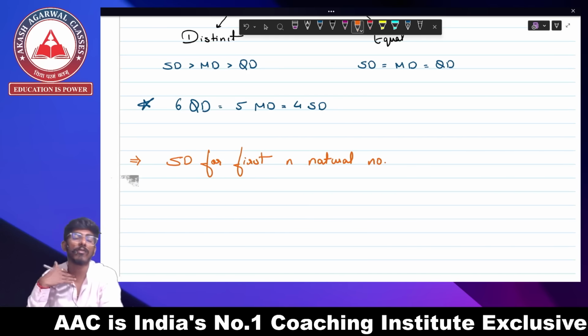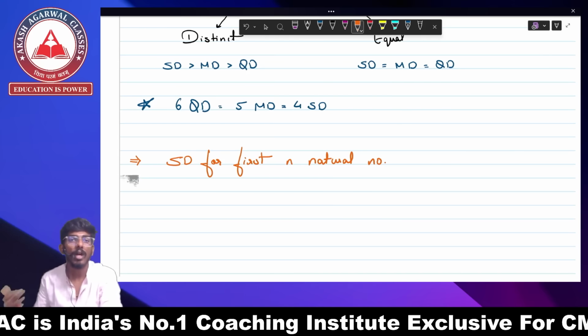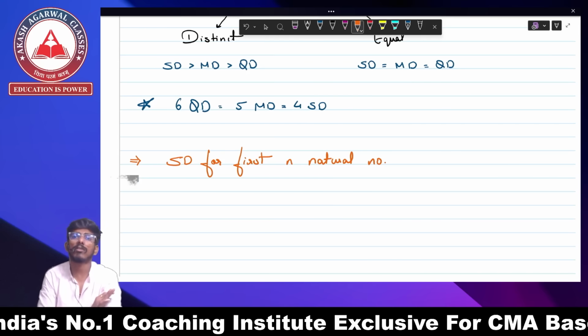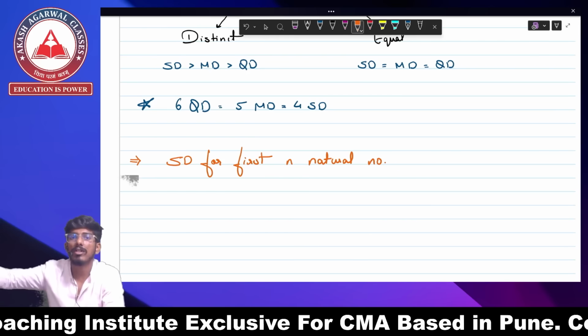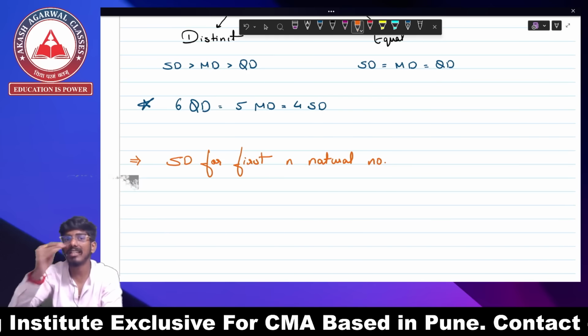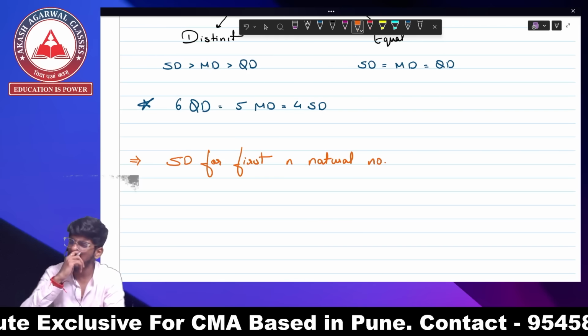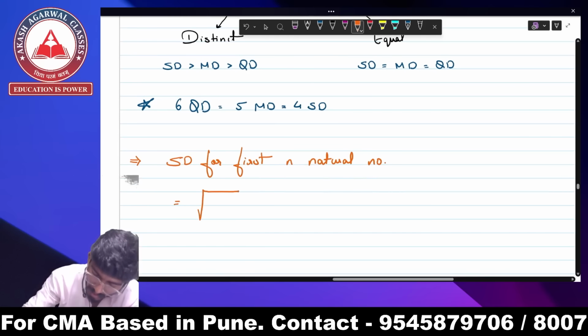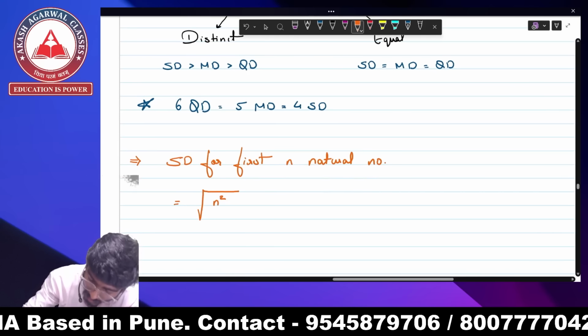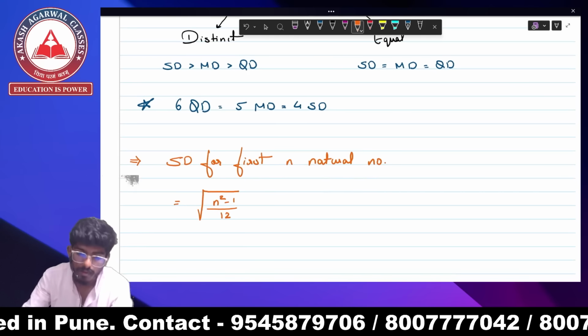It might be first 10 natural numbers, for 20 natural numbers, for 50 natural numbers. The question is going to be only this much: standard deviation for first 10 natural numbers. No data, nothing. So there is a very easy formula for finding it out. It is going to be under root n square minus 1 upon 12.